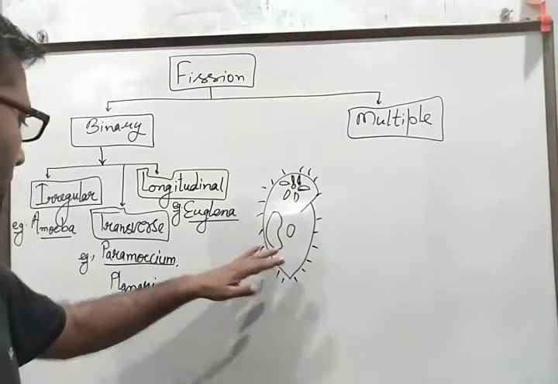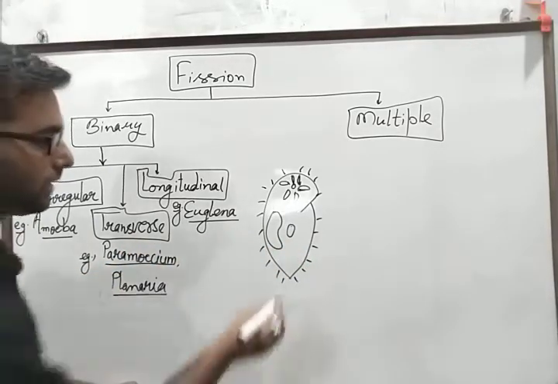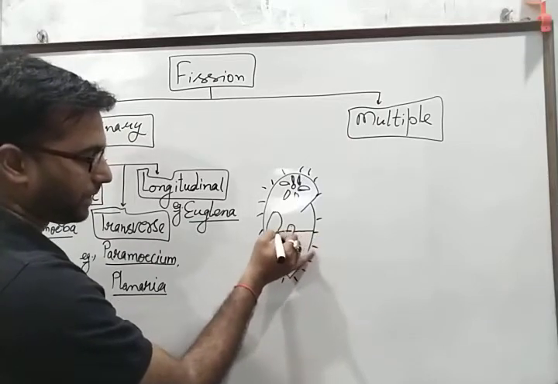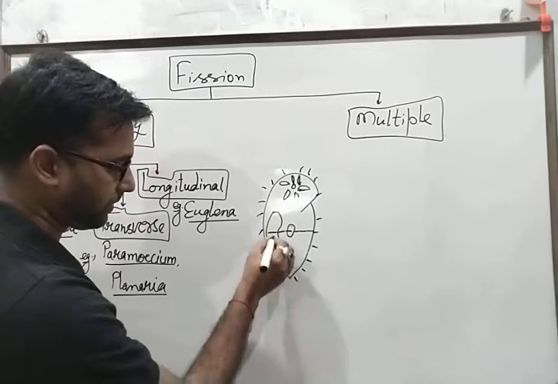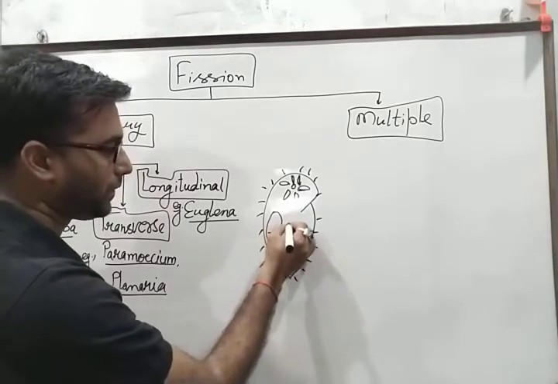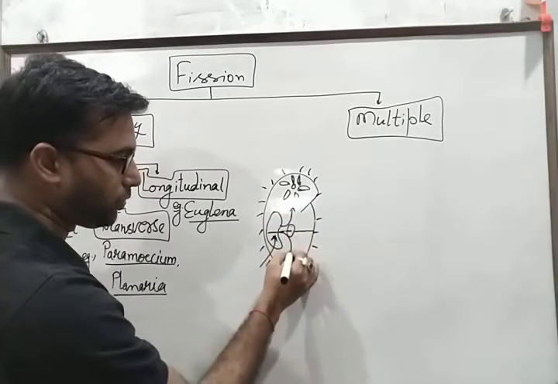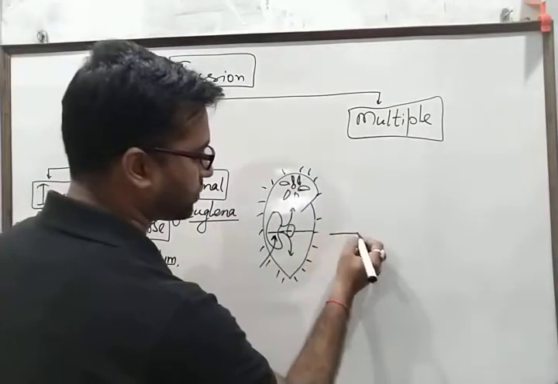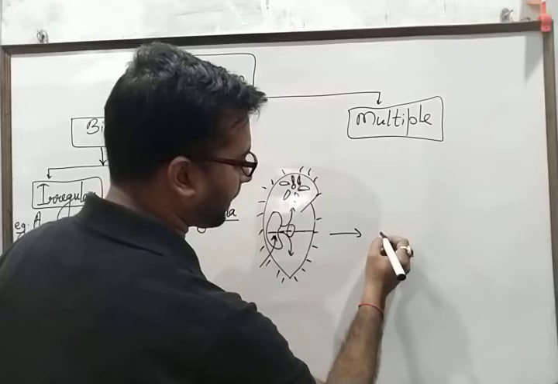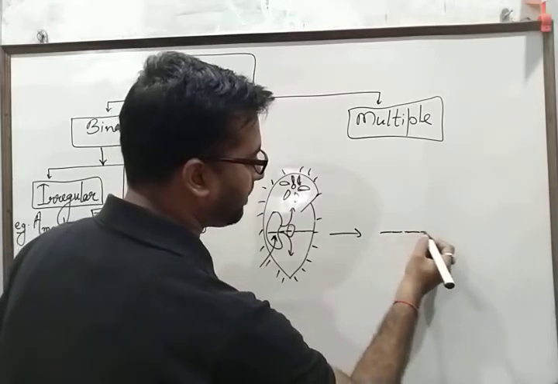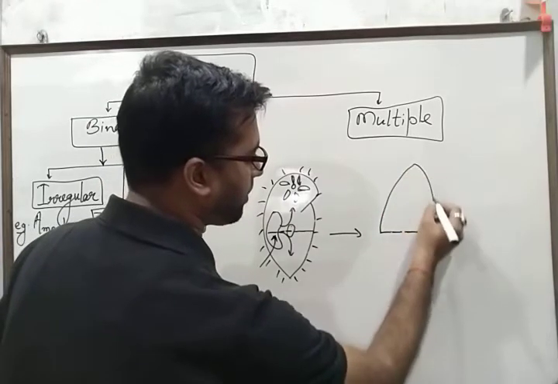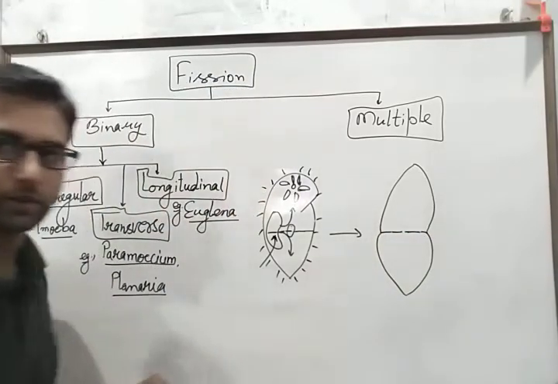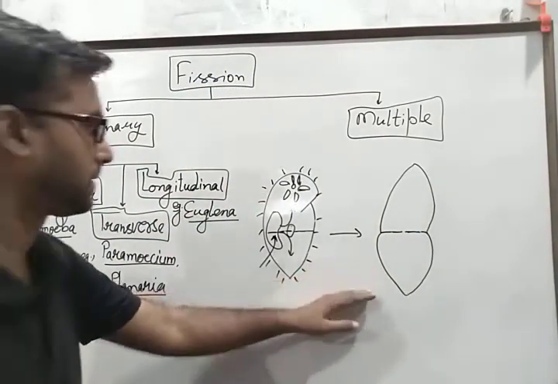Now what happens in the transverse one is that a plate begins to form here in the middle, and at the same time the nuclei divide in equal amounts and move to the different poles. When the plate becomes complete, the shape of paramecium looks like this.